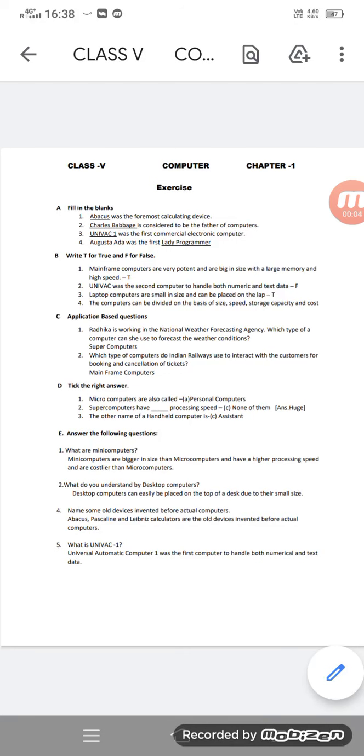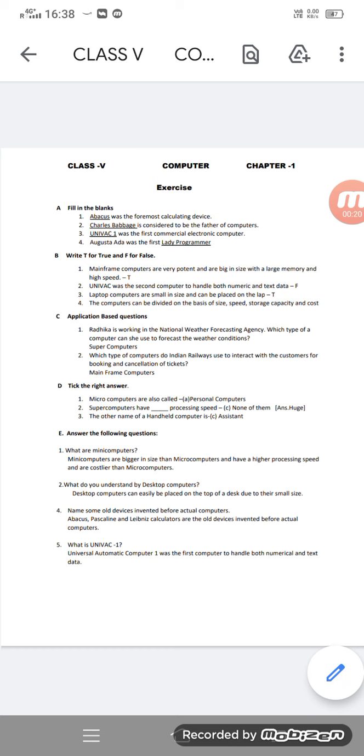This is for class 5th, chapter 1, exercise. So here, as you all know, there are some parts: A, B, C, D, E. First part is fill in the blanks.